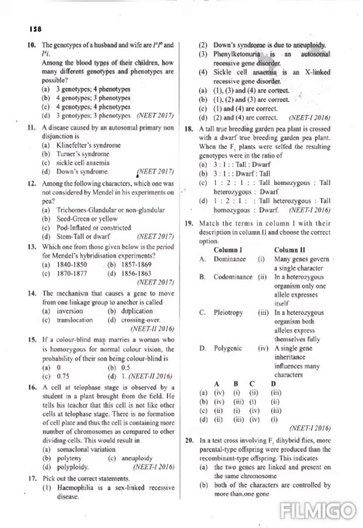You can follow me. Okay. The next question is question number 16. A cell at telophase stage is observed by a student in a plant brought from the field. He tells his teacher that this cell is not like other cells at telophase stage. There is formation of a cell plate, and the cell contains more chromosomes as compared to the other dividing cells.